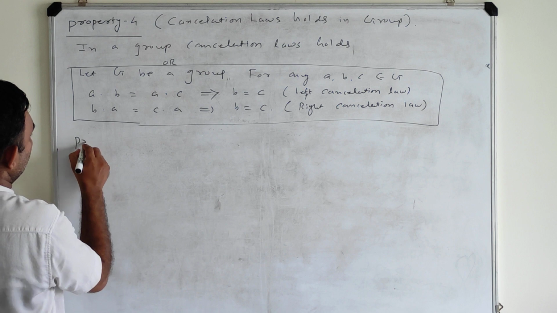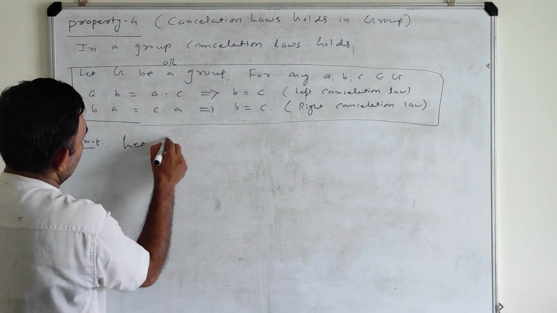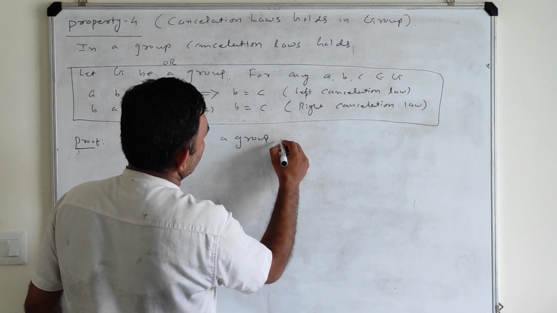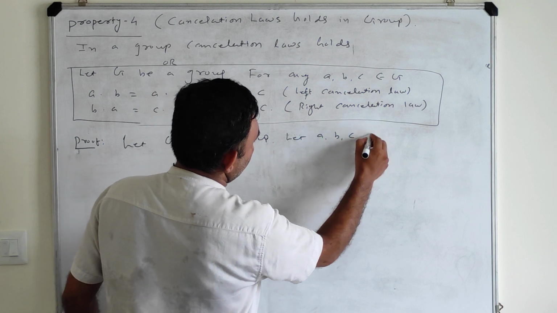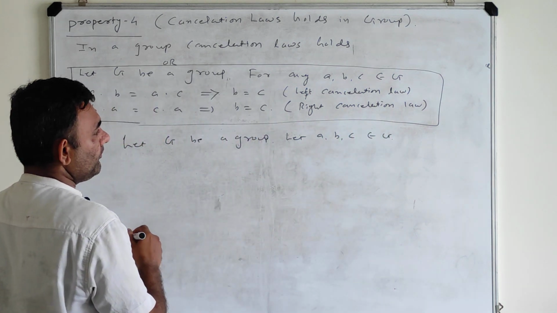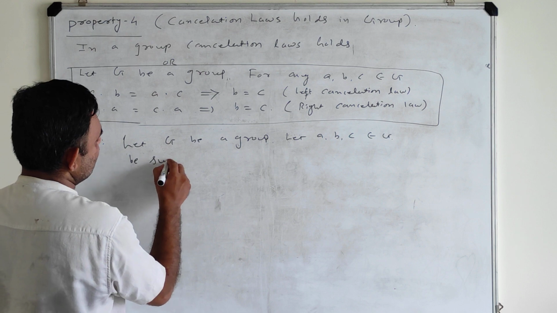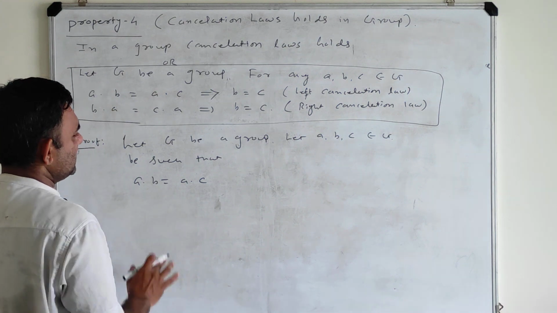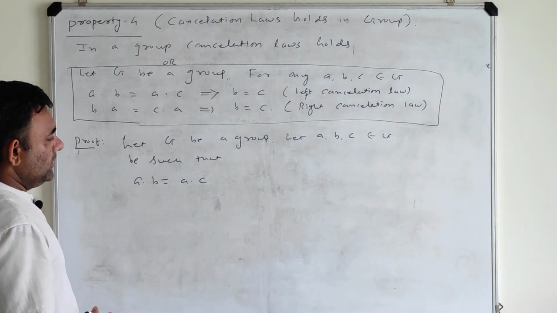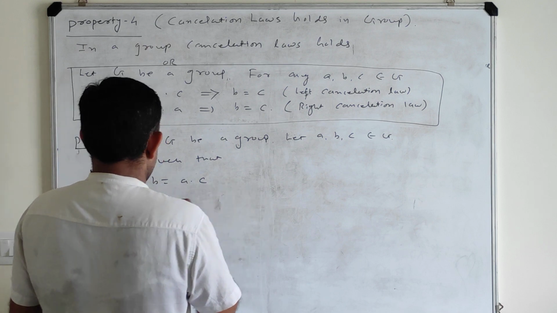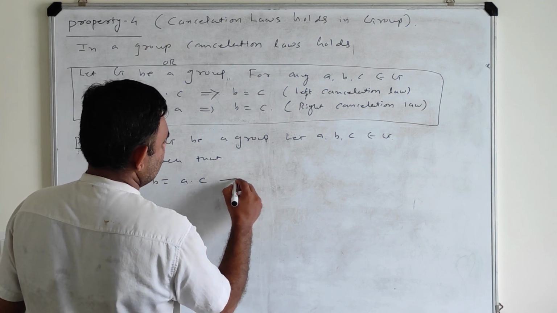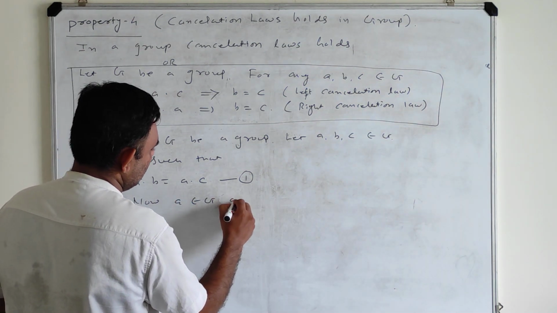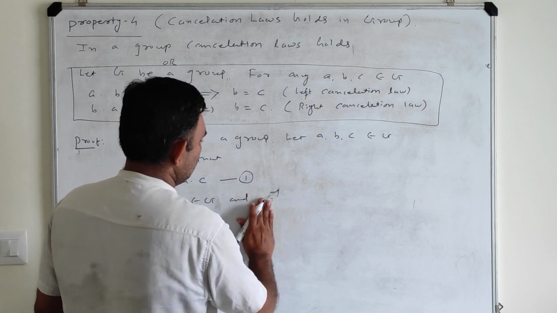So let us give the proof. Let G be a group. Let A, B, C belong to G be such that A dot B is equal to A dot C. First I prove the left cancellation law. Say this is 1. Now A belongs to G and G is a group.